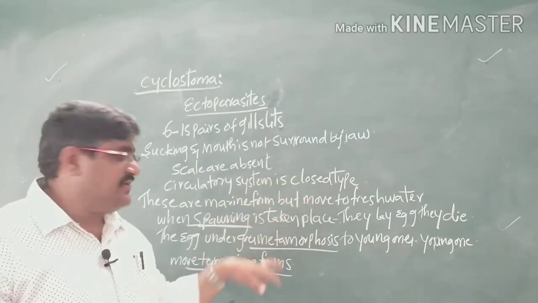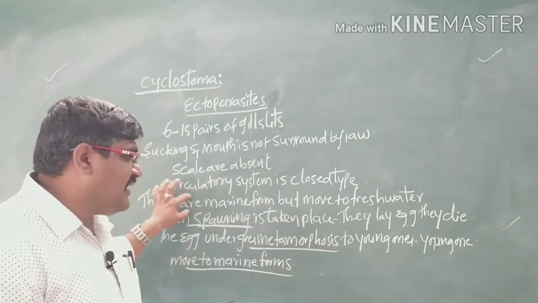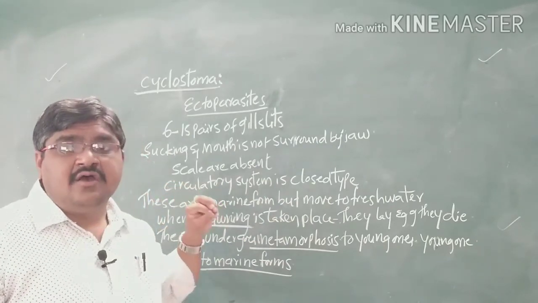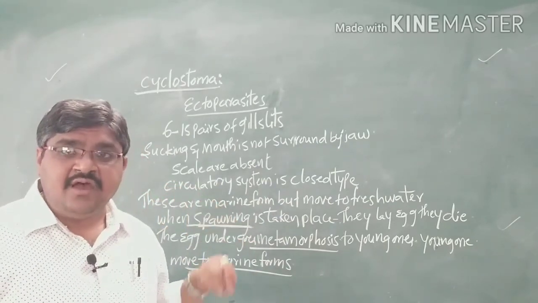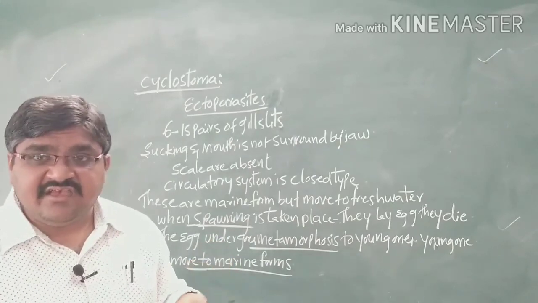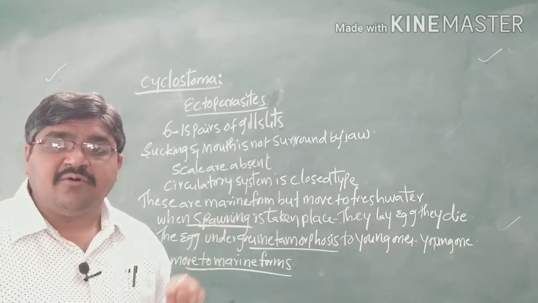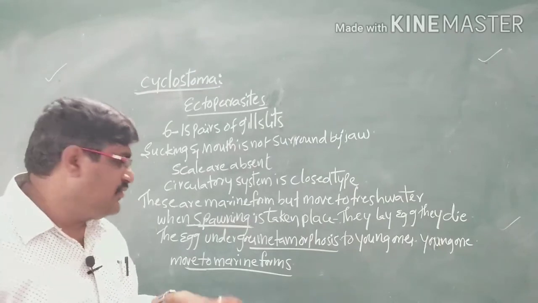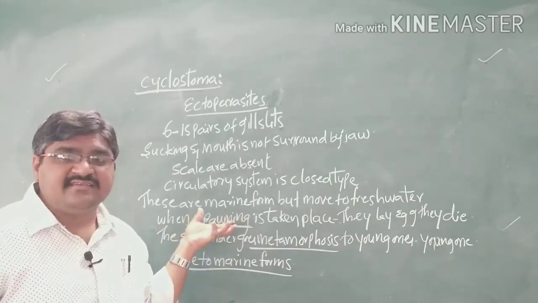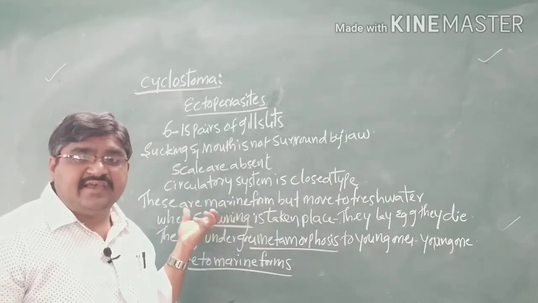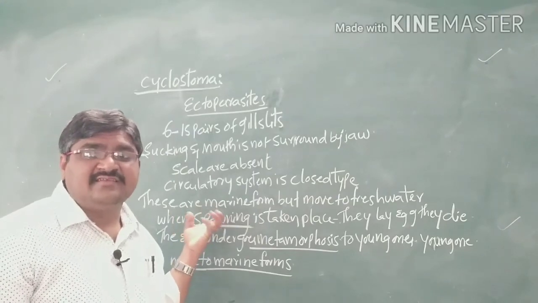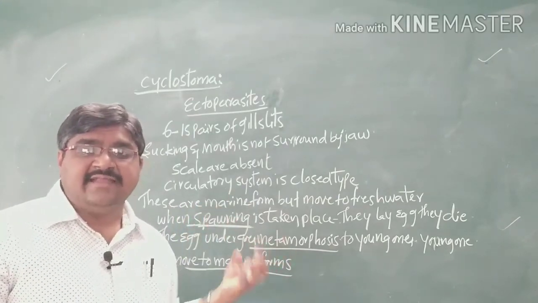These are marine forms, but they move towards freshwater during the spawning season, that is the breeding season, when they produce eggs. They move towards the freshwater and lay eggs.